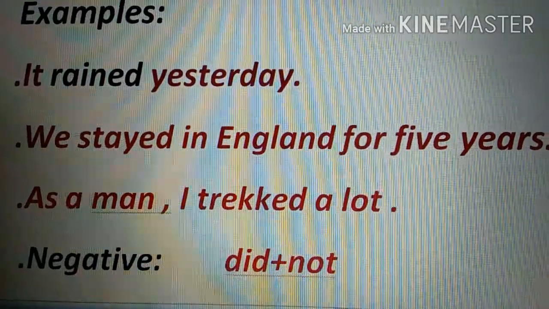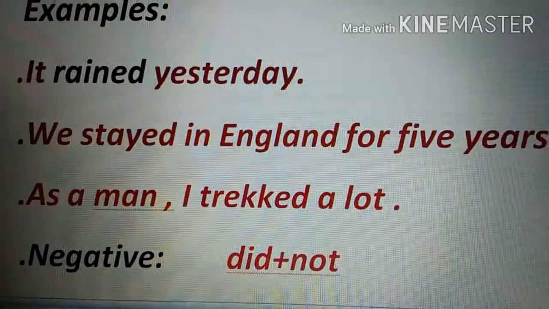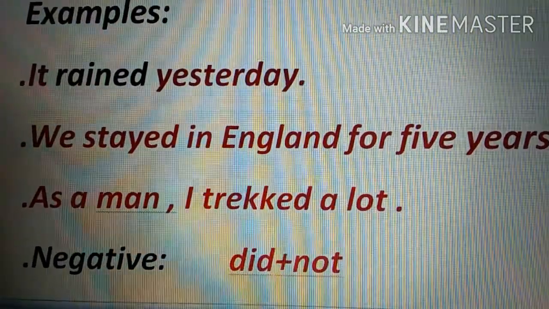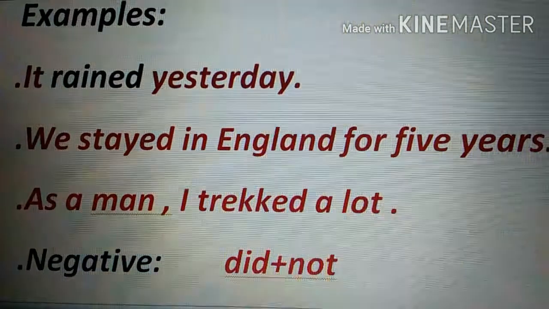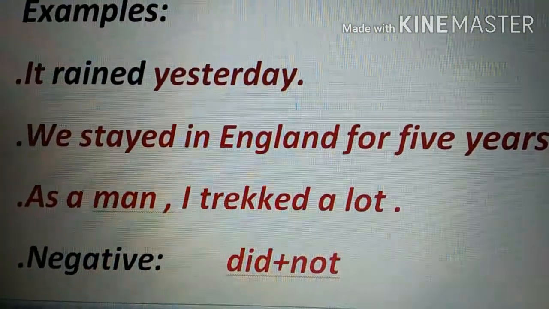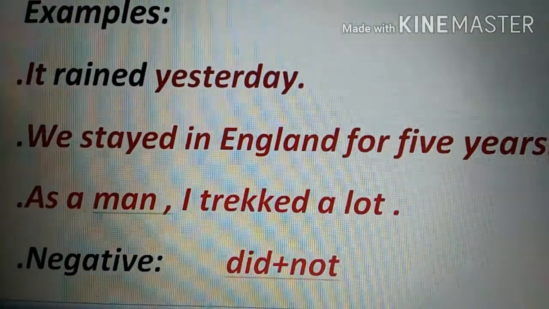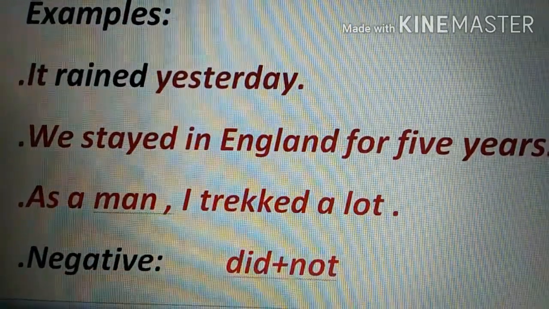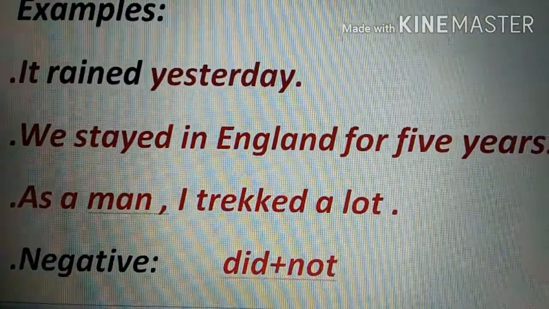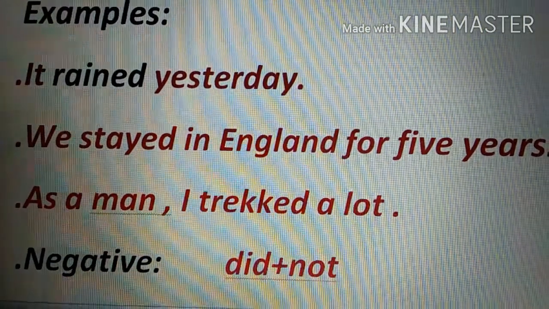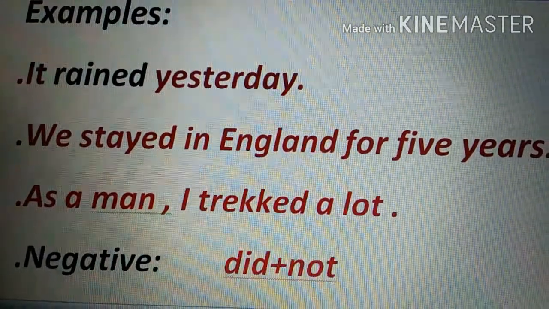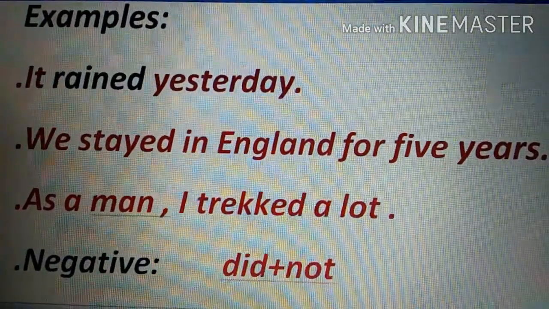So let's talk about negative. Whenever you have to frame negative sentences in past form, like simple past form, you're just going to use did not. Now, how are we going to frame? This is very important. This is the phase where I see most of the children making a lot of mistakes. Listen to me. For example, people will say, it did not rained yesterday, which is incorrect. They will simply add did not and the sentence will remain the same.